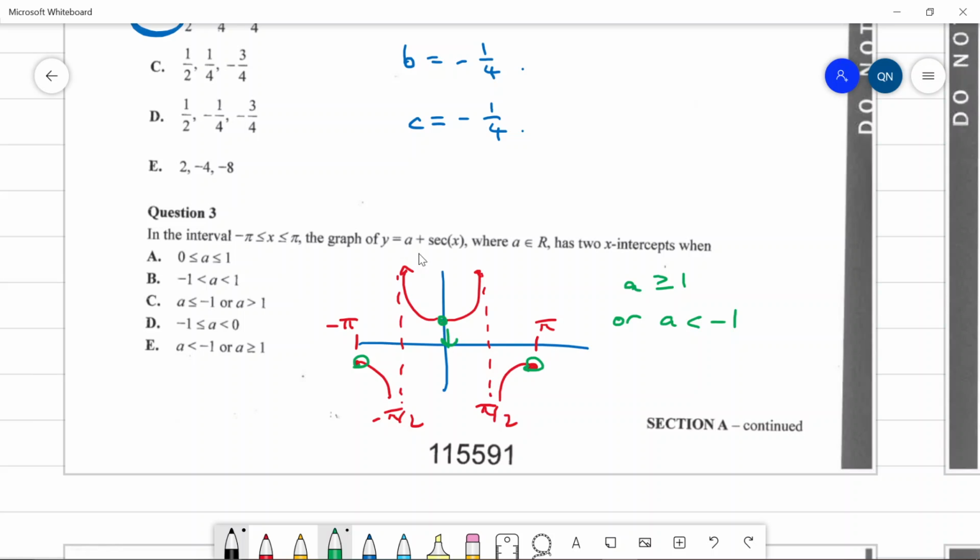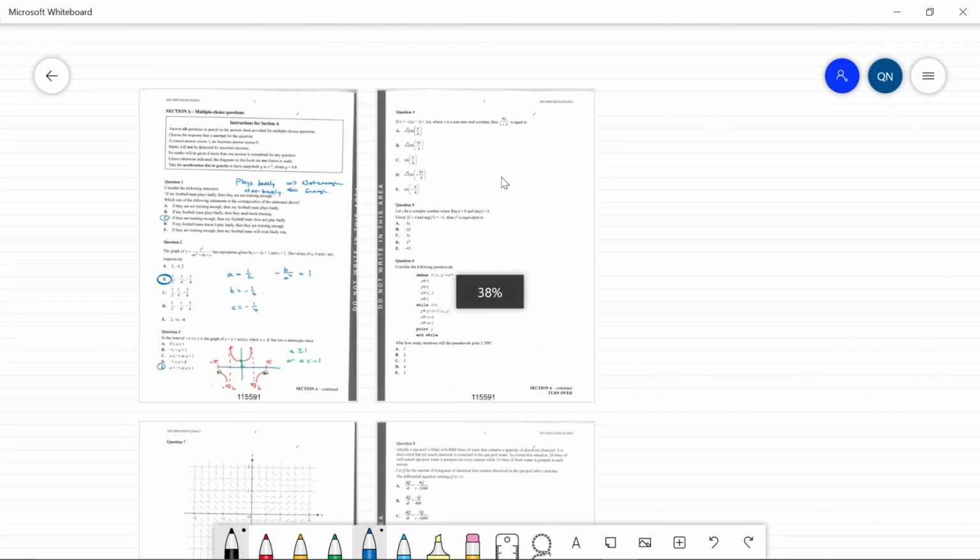So, option E seems to be about right. I think I'm happy with that. A is less than -1. Yeah, it should be right. It wouldn't be C though, and it wouldn't be the other ones. So I think I'll go with option E.